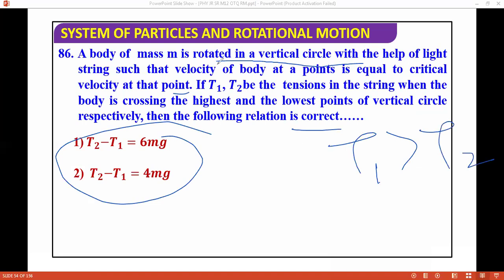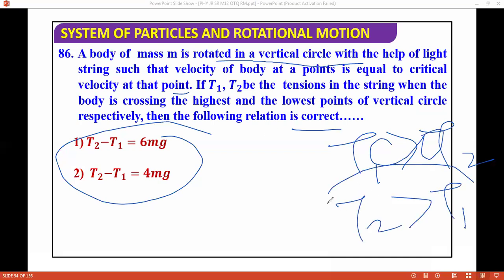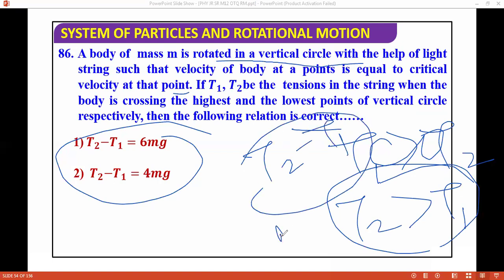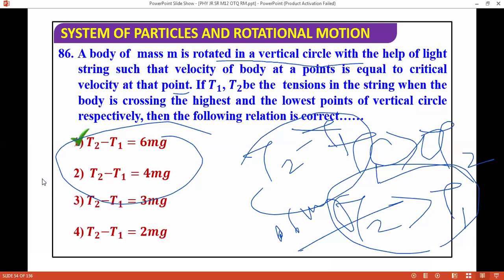You can see the question once again. T1 and T2 are the tensions when the body is crossing the highest and the lowest point. Here the lowest point is T2, so T2 will be greater than T1. Basically T2 minus T1. And I only taught you that at the bottom the tension is 6 mg. You can find it out by solving the question easily. This relation is easy, but it is better to remember this result. It will be easy for you. So the correct answer will be the first.